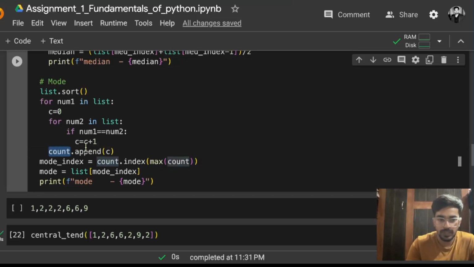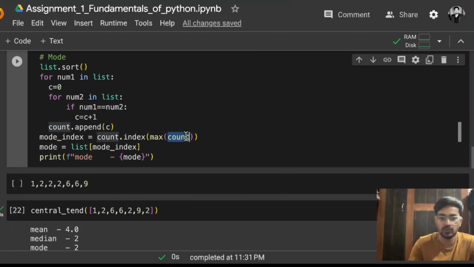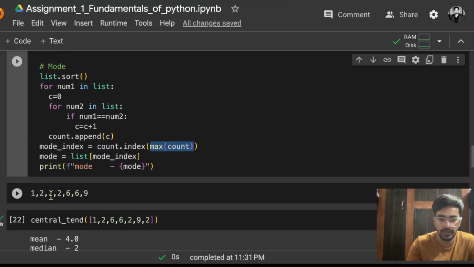Now in the last, whatever counts are coming, we just have to find the max of count. The maximum count will tell us the mode. So max of count will be some value. Let's say the count of 2 is 3, so this will return 3. Now what I have to do is find the index, because once we get the index, we can simply index that list and find the mode.